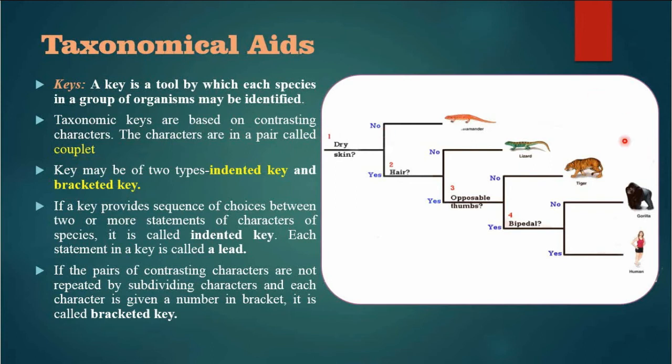For example, in plants, we have taken a plant and we have classified its leaves as parallel venation or reticulate venation. The plant has either parallel venation or reticulate venation, which we will complete in the plant physiology part. What is parallel venation? What is reticulate venation? So I'm just giving an example. What are the characteristic features?